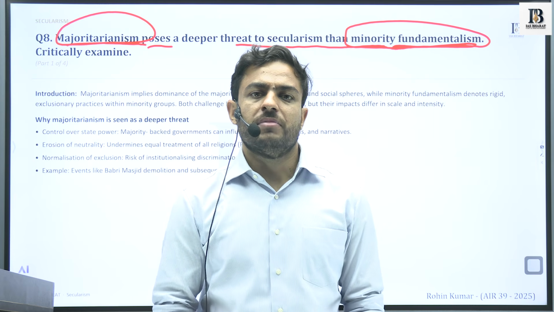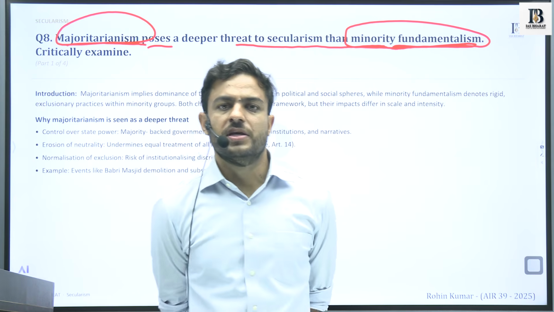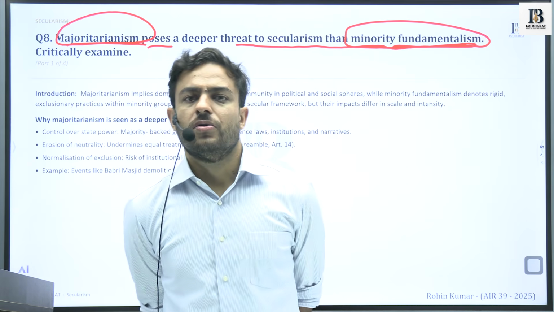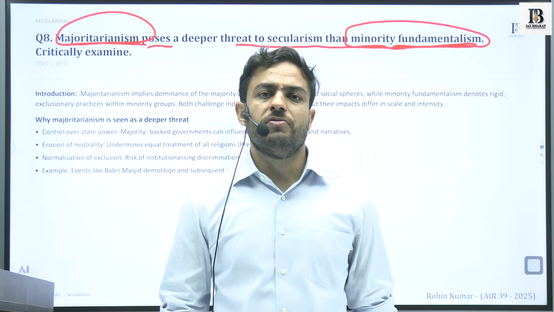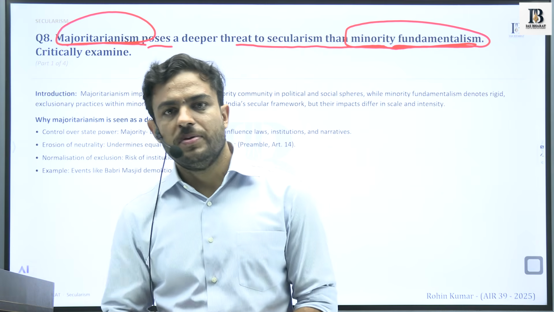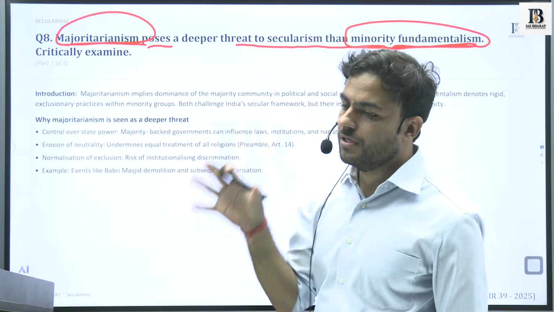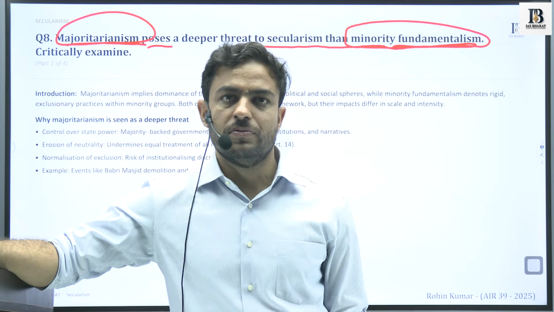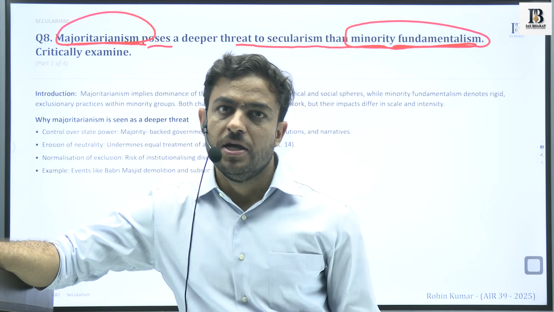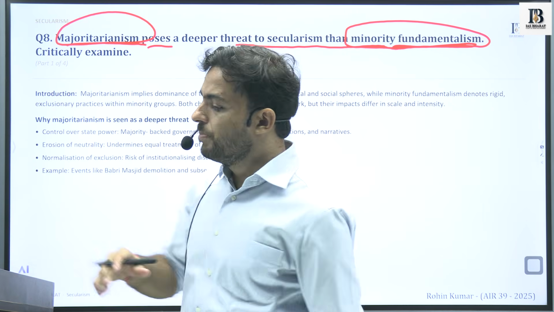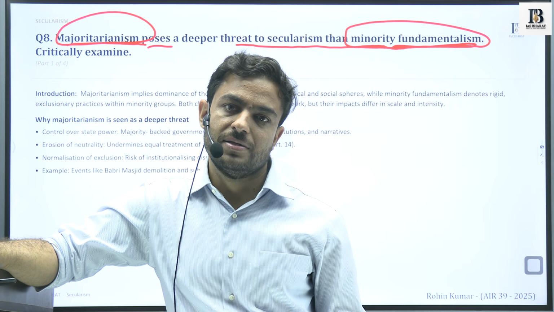That certain minority communities might be very rigid and strict about their original ideas, original concepts, traditions, practices. They would be very strict about them. So it could be that idea. The question is interesting, as it talks about how majoritarianism poses a deeper threat to secularism rather than minority fundamentalism.